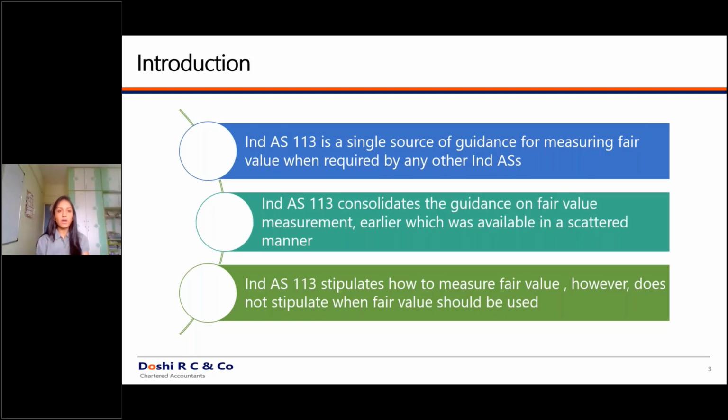And for the CGU, they have given a method in which it can be computed. So there's a concept of CGU. But in this standard, that is Ind AS 113, you can either measure the fair value as per the standalone assets, or you can measure the fair value as per the group of assets or liabilities. That is the main thing.